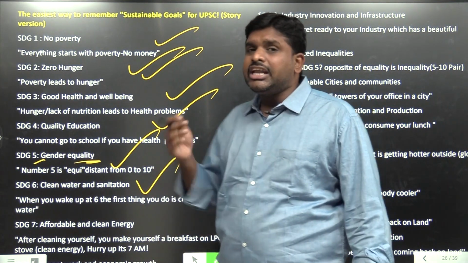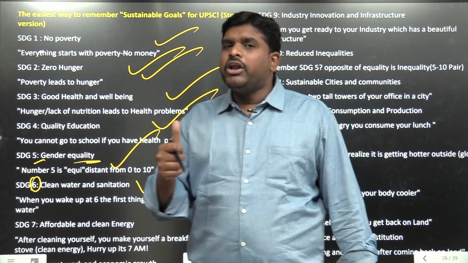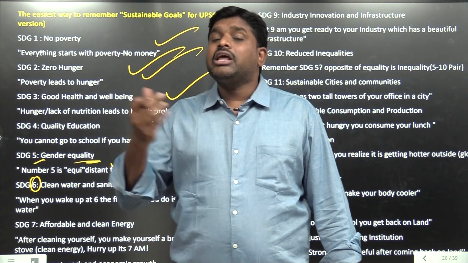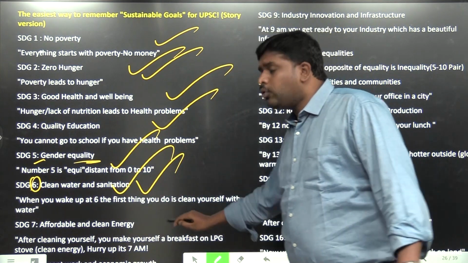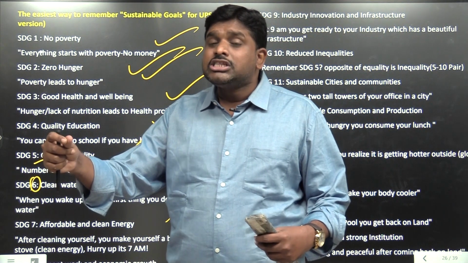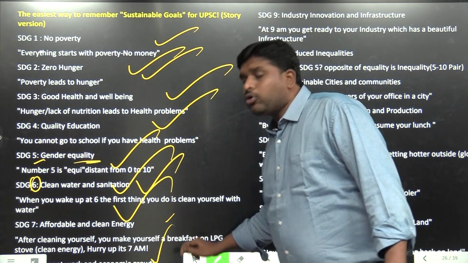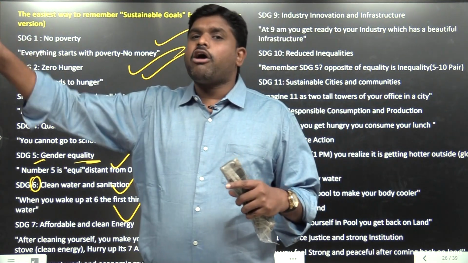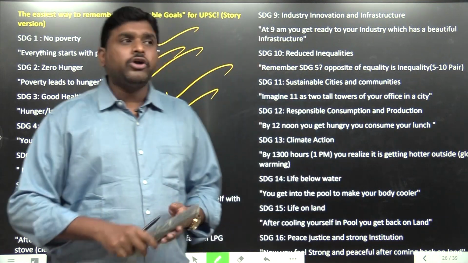Then what happens when gender equality is not there? 6th point: early morning 6 o'clock, I will clean my body, so 6 is clean water. 7 o'clock, I will go to the LPG stove and switch it on, so 7 is clean and sustainable energy. 8 o'clock, I will go to my office, that is decent work and economic growth.